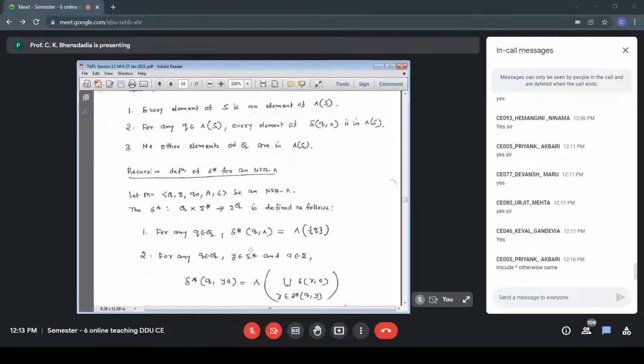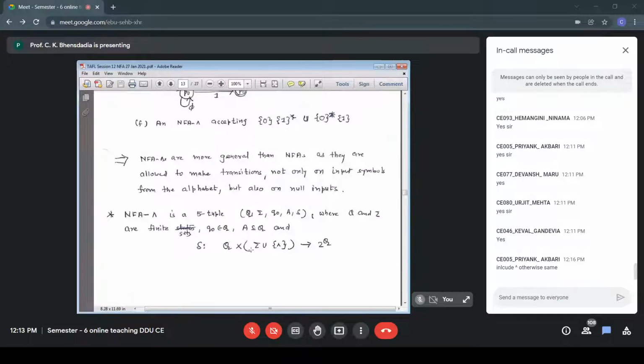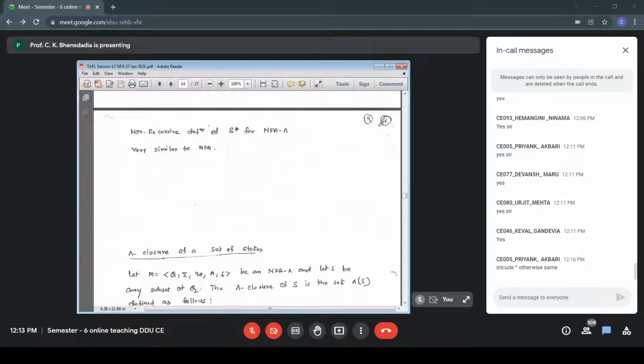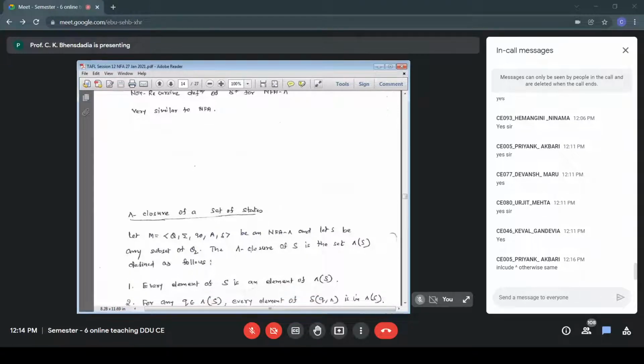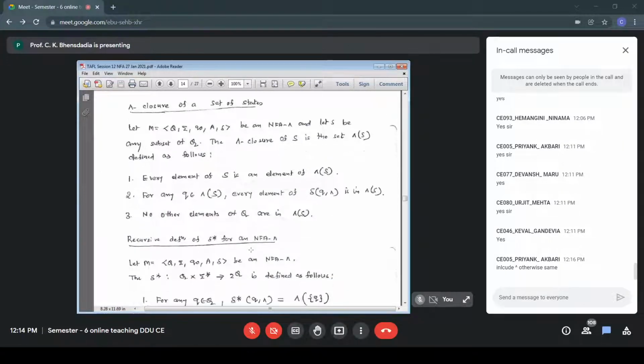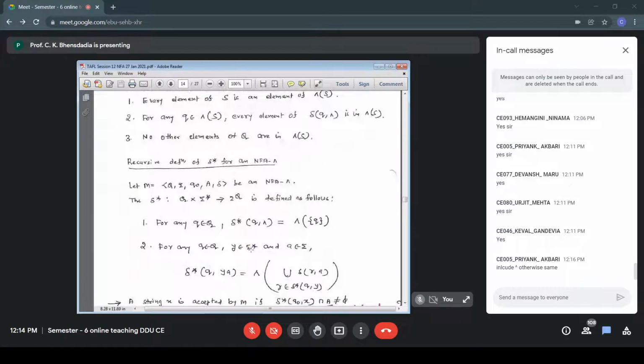And that's the reason we started with defining what is called null closure. Why we defined the term null closure? Because of that. To capture the impact of null transitions. To capture the impact of null transitions, we have defined the set null closure of S. And here, when we want to find out delta star for NFA null, we have to capture the impact of null transitions. Very simple example we take.